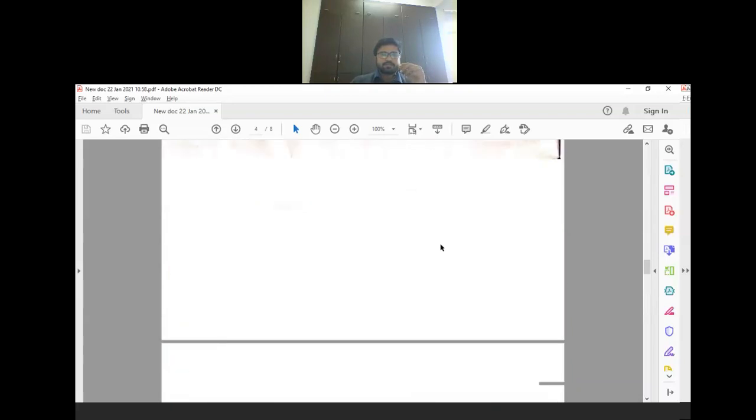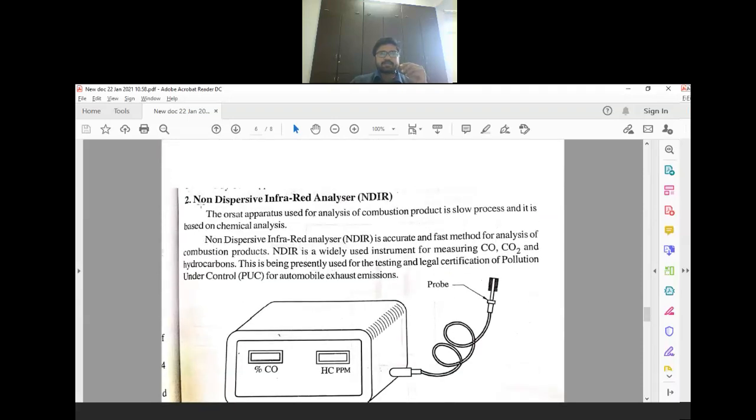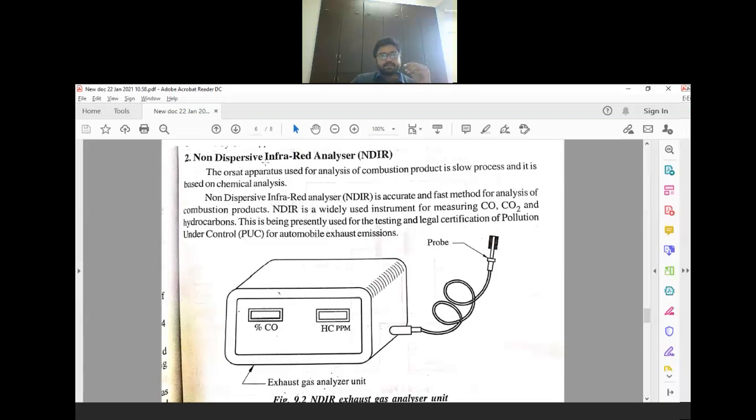Now then, after that, another method is there, the non-dispersive infrared analyzer. Now here, generally for certification of PUC for automobile exhaust emission, this method is generally used. Now what generally happens in this, or what are we doing in this? So here we are using infrared to measure the value or content of CO and CO2.